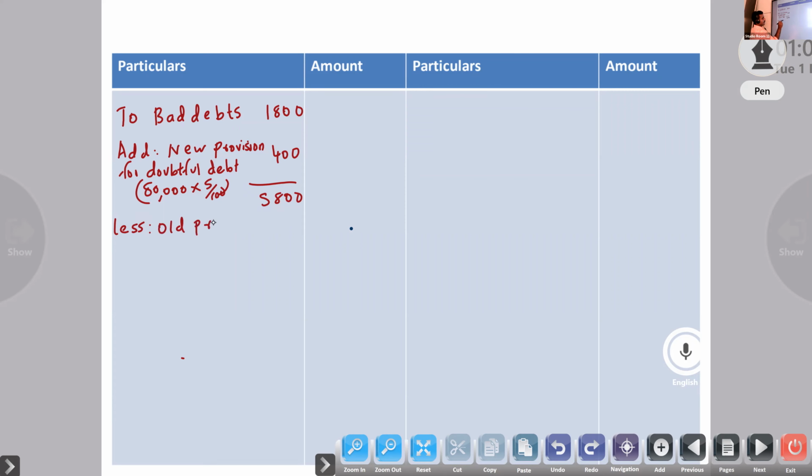It is given in the trial balance, old provision for doubtful debt, on the credit side, 2,100. Okay, 3,700.